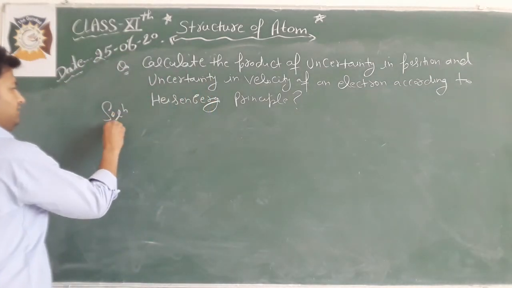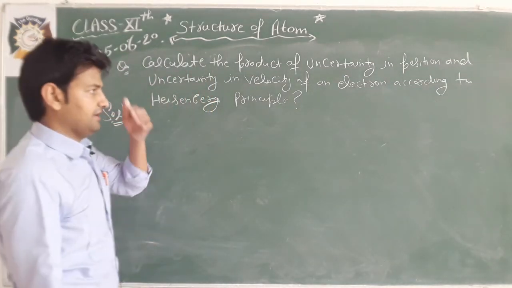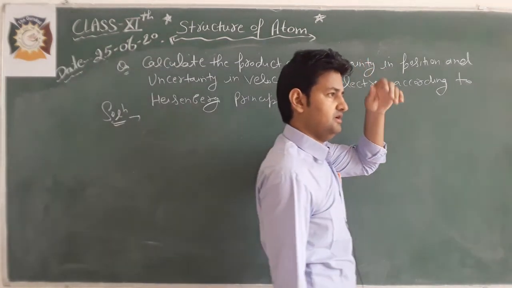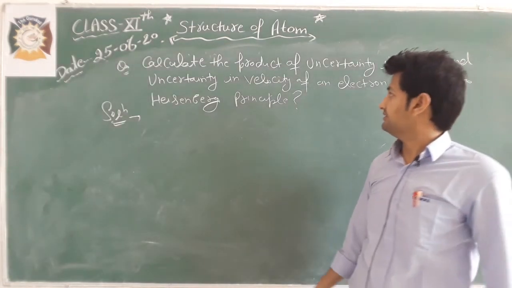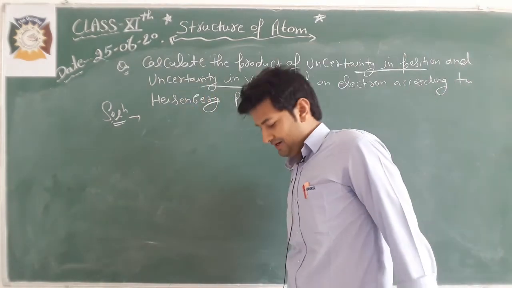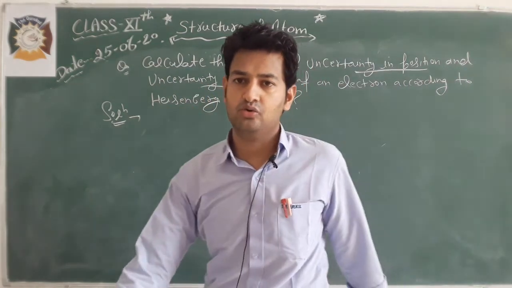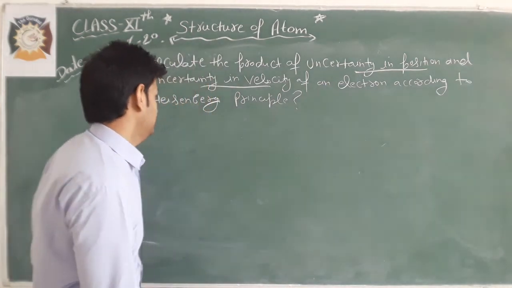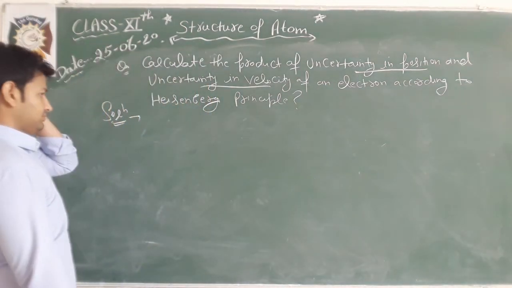We have to calculate the uncertainty in position multiplied by the uncertainty in velocity. So we have to calculate delta x into delta v for the electron.